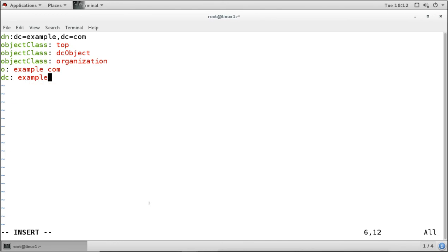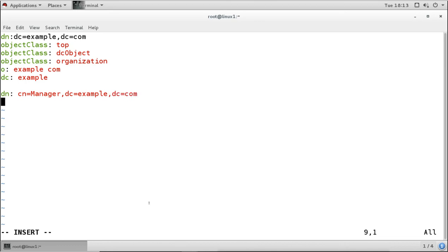This will be our domain, DC, domain controller. Now after leaving one or two empty lines, you will add the information about the manager OU. So dn: now this one will be cn equal to manager, where the DC is equal to domain name and DC is equal to com.